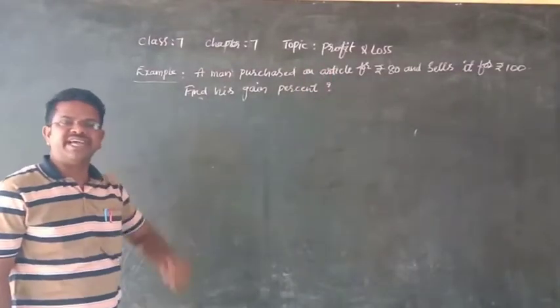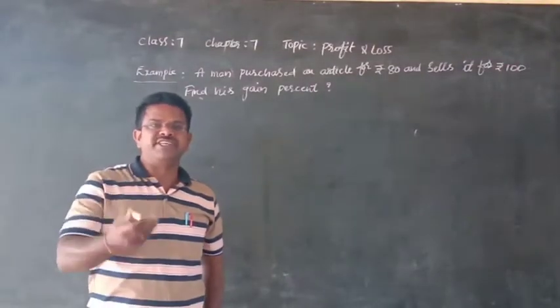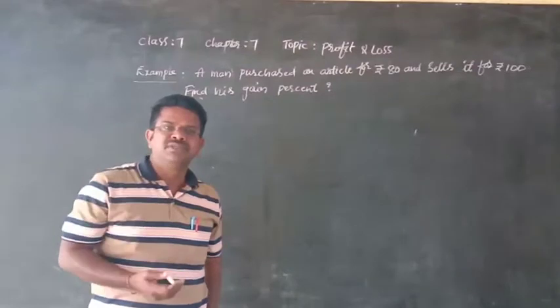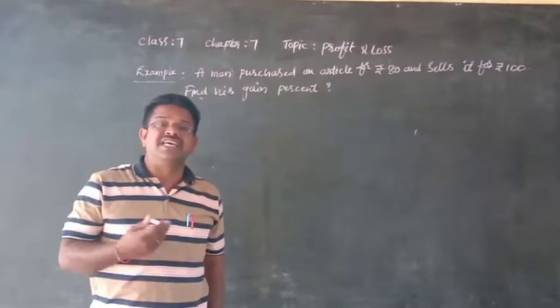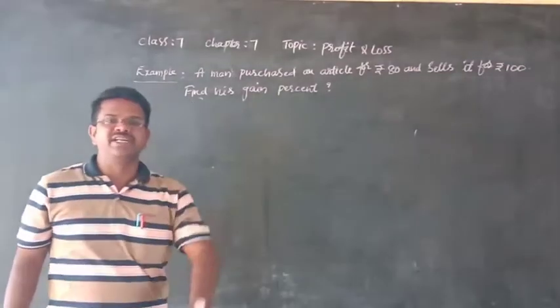So, as we know, what is profit and what is loss? Profit in Telugu is labham, and loss in Telugu is nashtam. So, when do we get profit? When do we get loss?